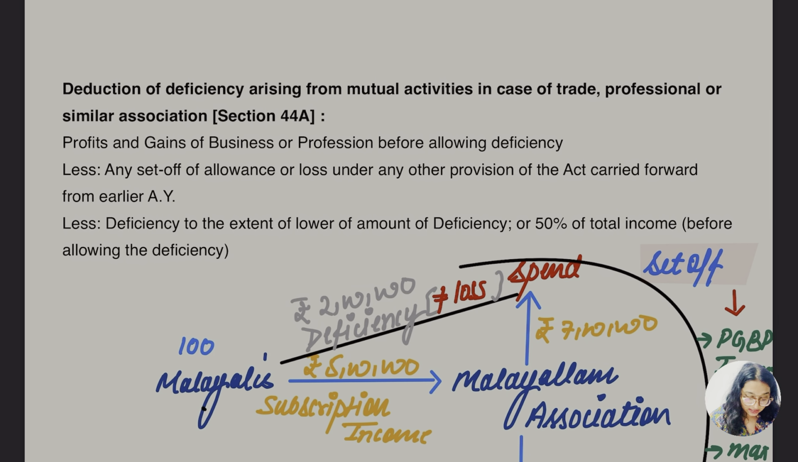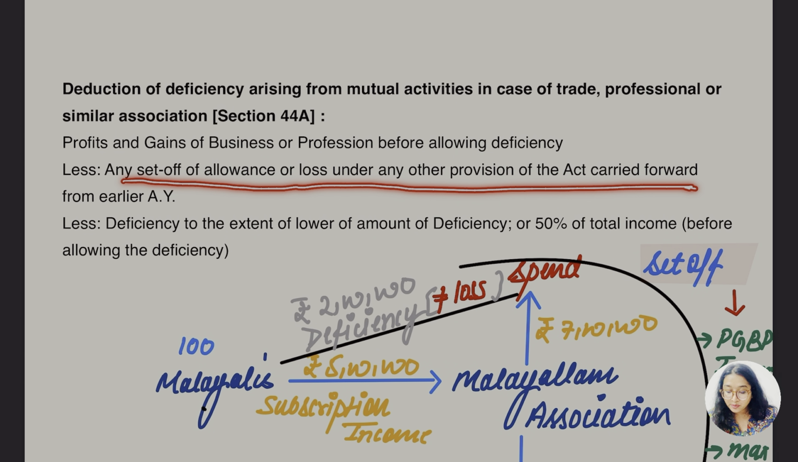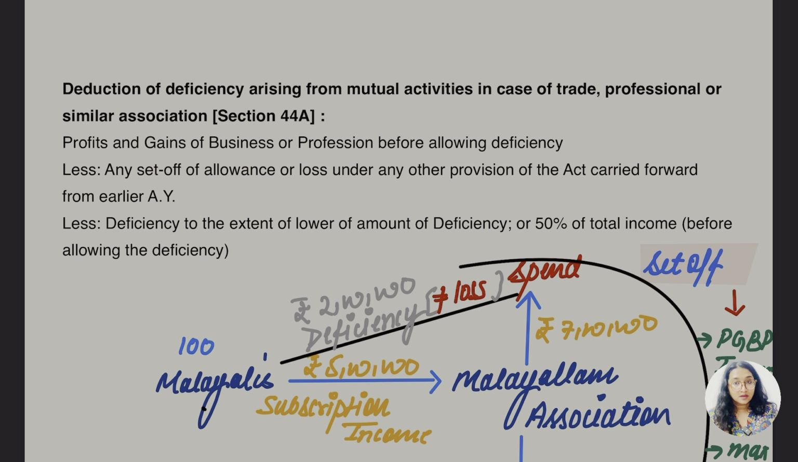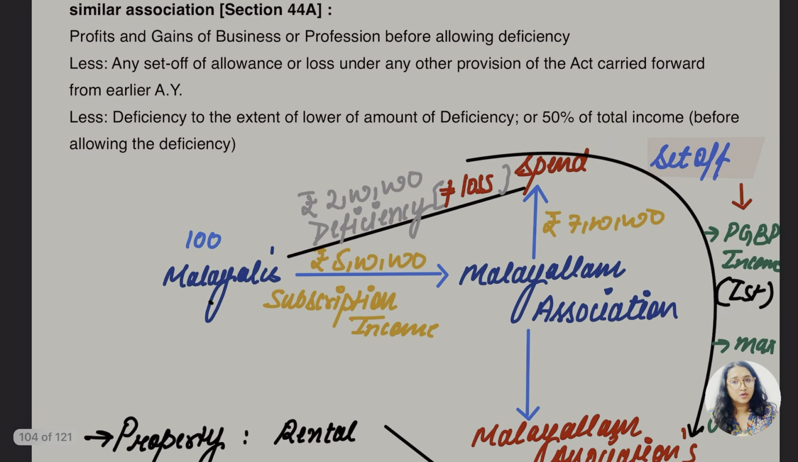Let's read it very quickly. Profit and gain of business before allowing deficiency is to be reduced by any set-off of allowances or loss under any other provision of the Act carried forward from the earlier assessment year, which is to be again reduced. Deficiency is allowed to the extent of the lower of the amount of deficiency or 50% of the total income before allowing the deficiency. This was all about this section.